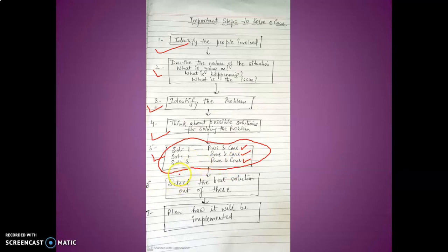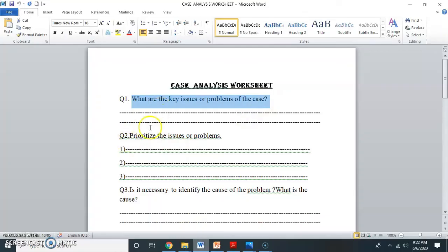Then this best solution is selected and written down here. The last step is that you need to plan how it will be implemented practically, and you need to write that here.